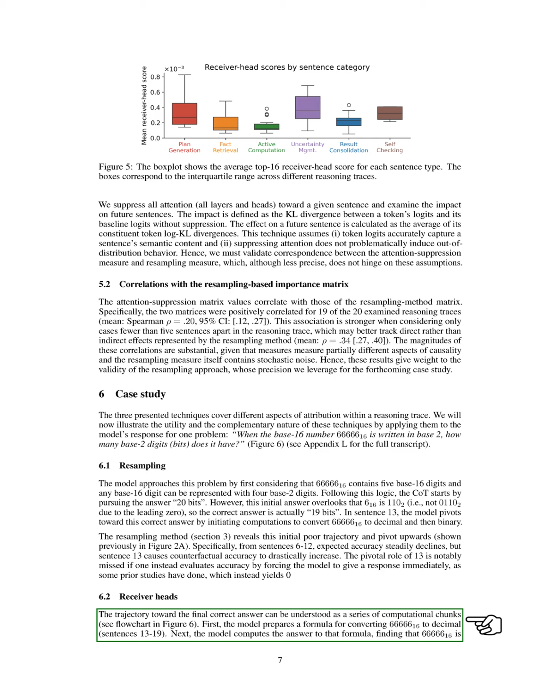First, we create a formula to convert 66,666 from hexadecimal to decimal, which we find equals 419,430. Next, we convert this decimal number to binary using another formula, which tells us that the binary representation requires 19 bits. We then notice a conflict with our earlier 20-bit answer and start new calculations to confirm that our decimal and binary conversions are accurate.